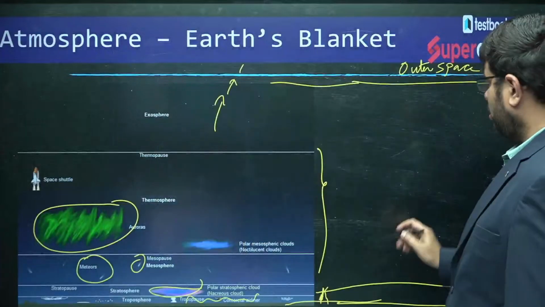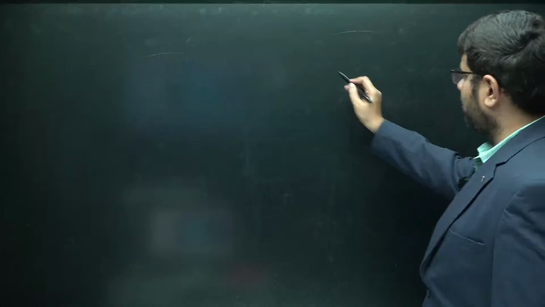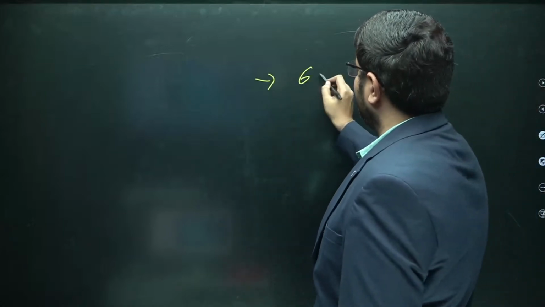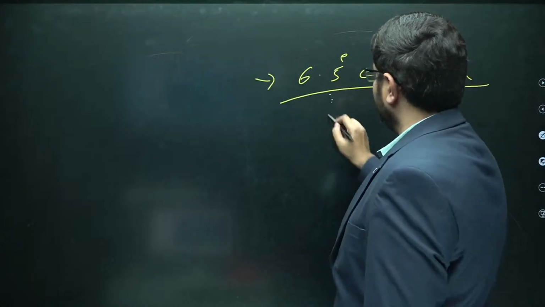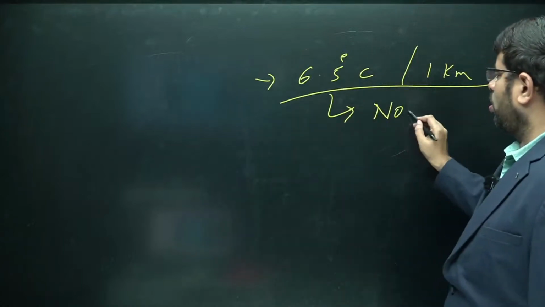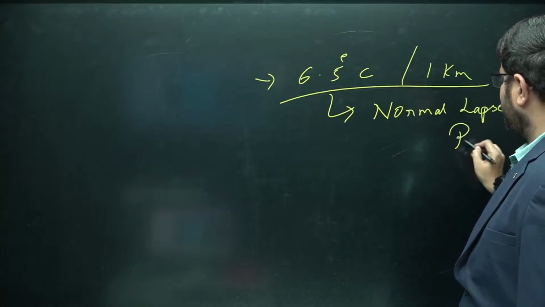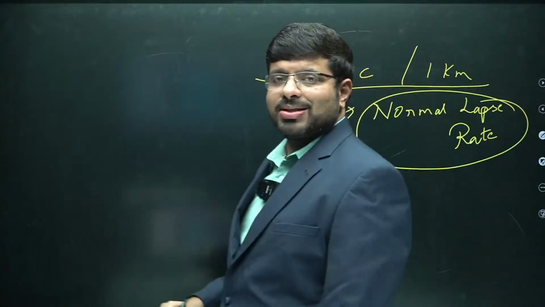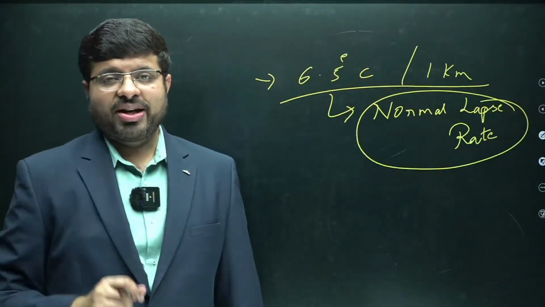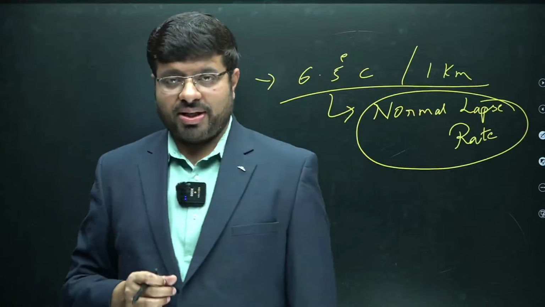Around the tropopause, temperature decreases at the rate of 6.5 degrees Celsius for every 1 kilometer, which we call what? Normal lapse rate. So, the temperature decreases at around 6.5 degrees Celsius for every 1 kilometer. That is what you call the normal lapse rate.